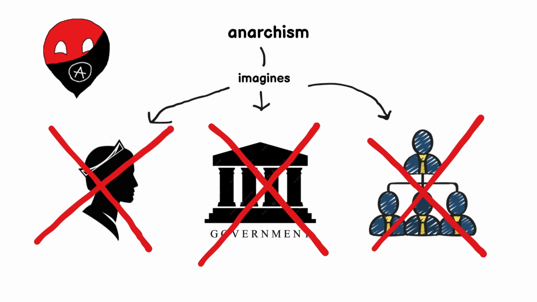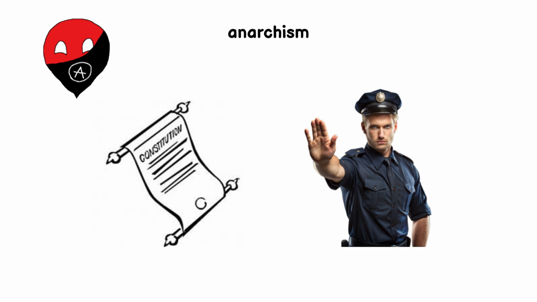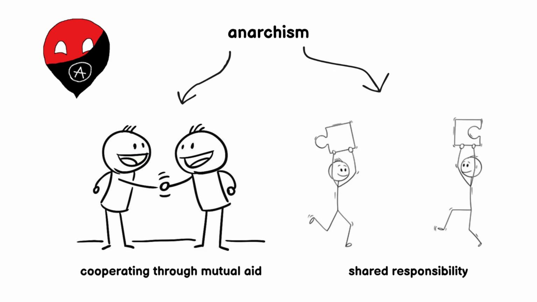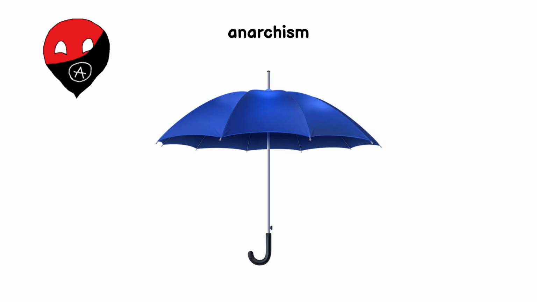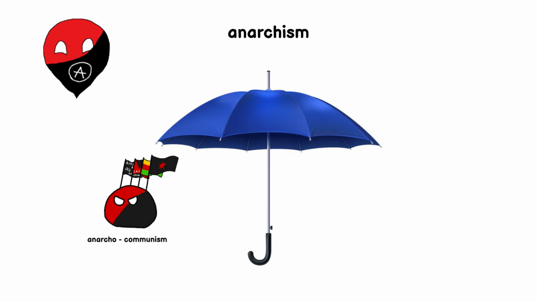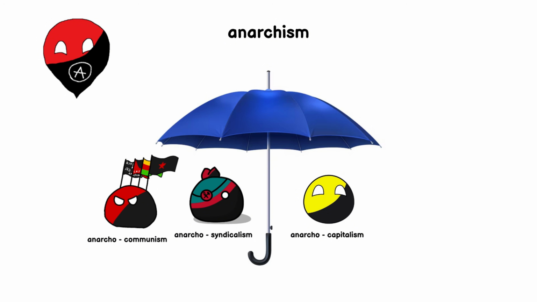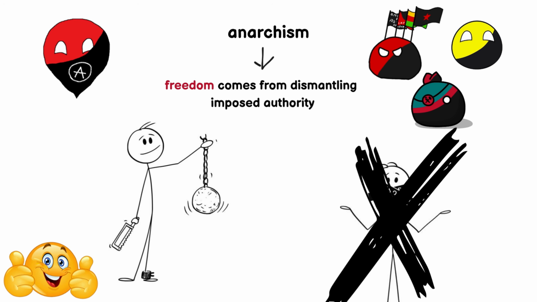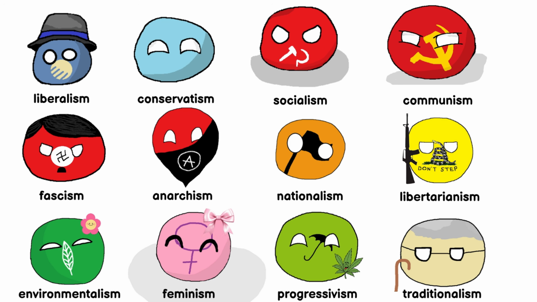Anarchism. Anarchism imagines a world without rulers, governments, or hierarchical authority. Instead of laws enforced by the state, people organize themselves voluntarily, cooperating through mutual aid and shared responsibility. There are many branches: anarcho-communism, anarcho-syndicalism, anarcho-capitalism, but all share the belief that freedom comes from dismantling imposed authority rather than following it.